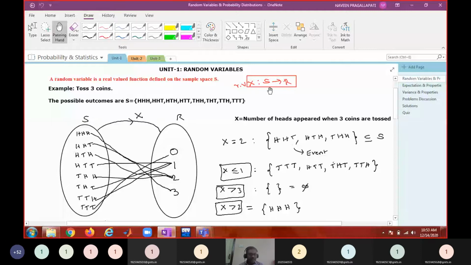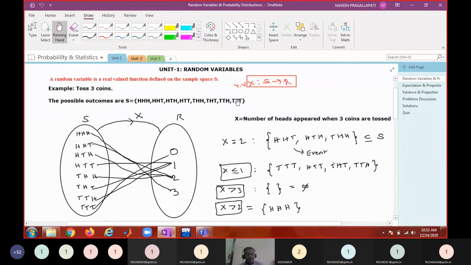We have seen a classic example for this: tossing three coins. The possible outcomes of tossing three coins are head, head, head; head, head, tail; and so on. These are the 8 possibilities that I have shown through a Venn diagram. So this is a sample space containing 8 possible outcomes.